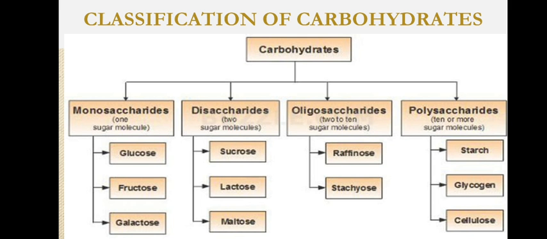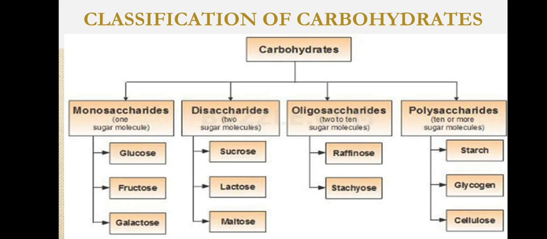Oligosaccharides and disaccharides can be clubbed together under the name oligosaccharide, where oligo means few. Any carbohydrate formed of 2 to 10 sugar molecules is called an oligosaccharide. If it is formed of 2 sugar units, it is called a disaccharide, 3 sugar units a trisaccharide, 4 sugar units a tetrasaccharide and so on.